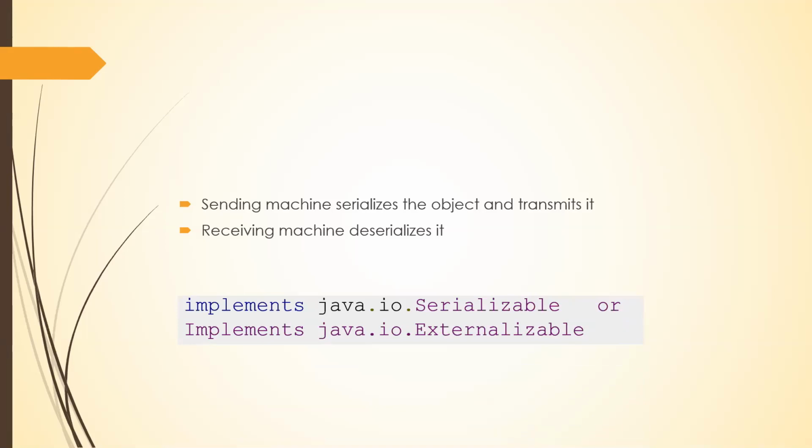Now, serialization, you can either do it with the Serializable interface or the Externalizable interface. So you write implements java.io.Serializable, or you can write even implements java.io.Externalizable. Please note, both Externalizable and Serializable start with a capital letter. They follow American English, so it is Z in serialization. It is Z, not S. We will see all that with the help of a program.